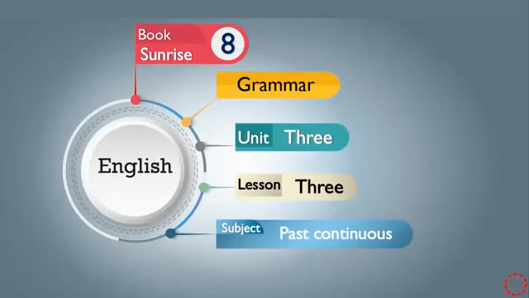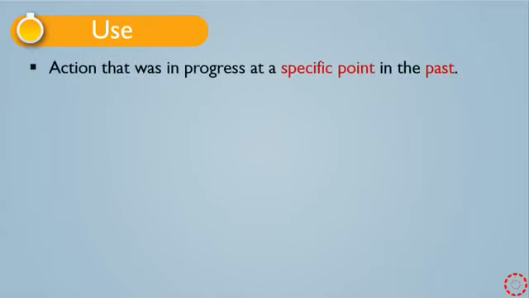Today in Unit 3 Lesson 3 we are going to talk about another tense in the English language, which is past continuous. Let's get started. At the beginning, let me show you what the use of past continuous is, or when we use past continuous. We use past continuous for actions that were in progress at a specific point in the past.